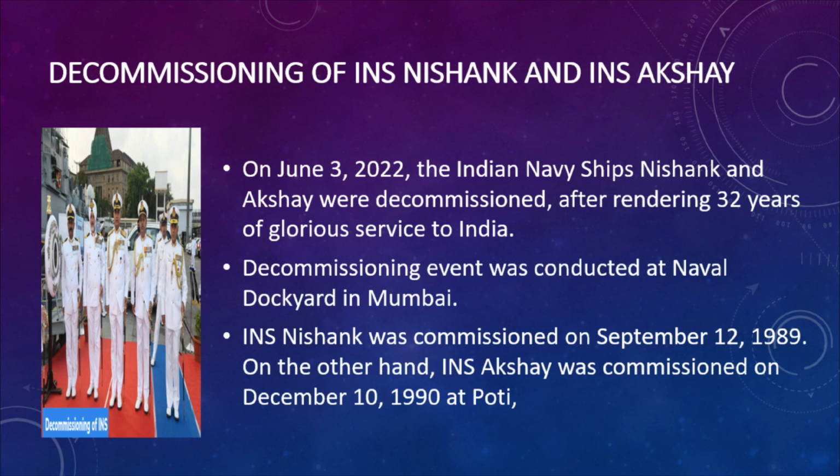INS Akshay was commissioned on December 10th, 1990 at Poti and decommissioned on June 3rd, 2022 at Mumbai. These dates are very important. You have to practice all these dates.